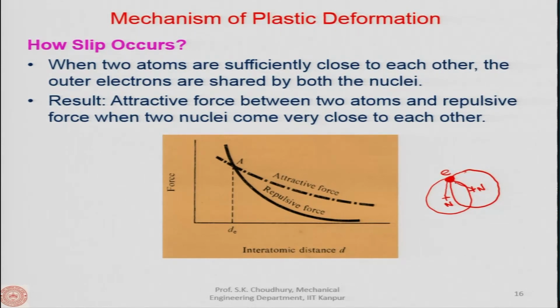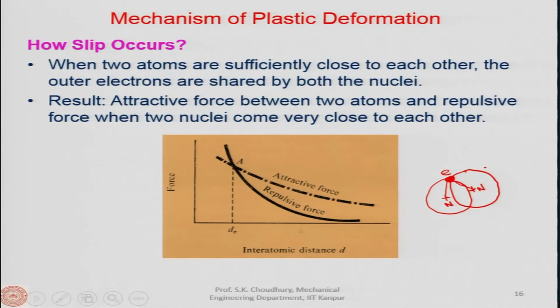Now, there is an attractive force between the electron and the nucleus, and between the nuclei there is a repulsive force. Therefore, the atoms do not collapse, because the electron is attracted by the nucleus.